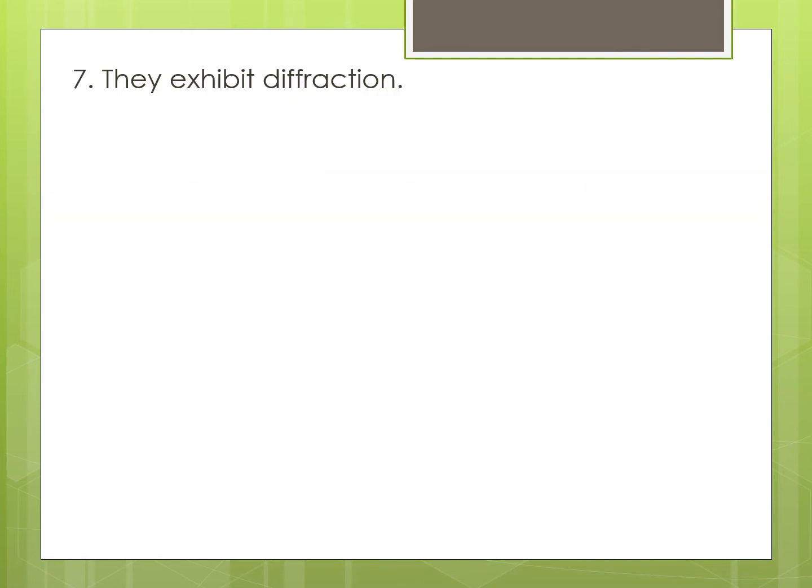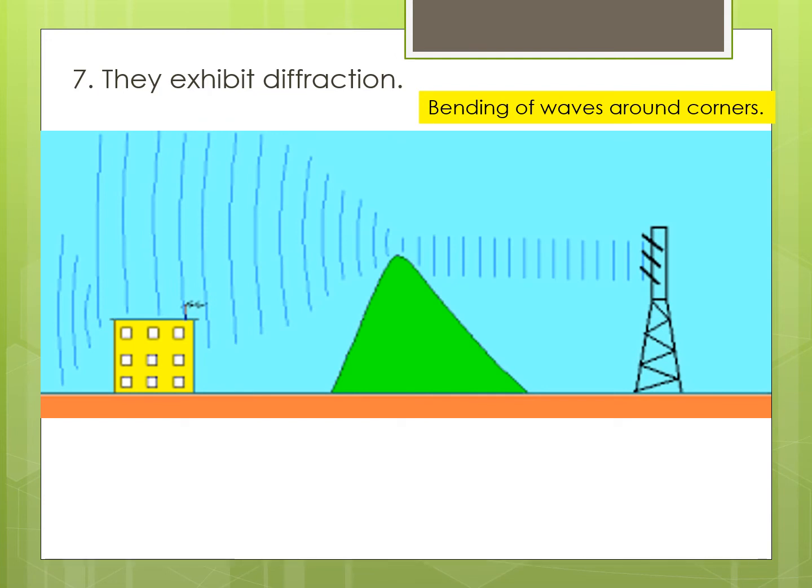They exhibit diffraction. Diffraction is the bending of waves around corners. As shown in the picture, when the signal is transmitted and it strikes the mountain, it causes the bending of waves so that the waves will bend and eventually reach the house or the consumers.